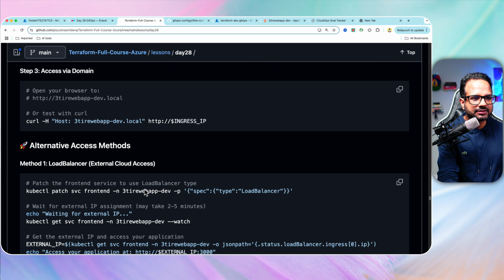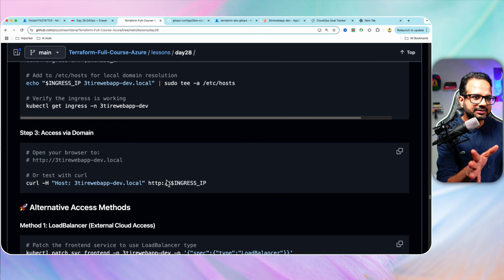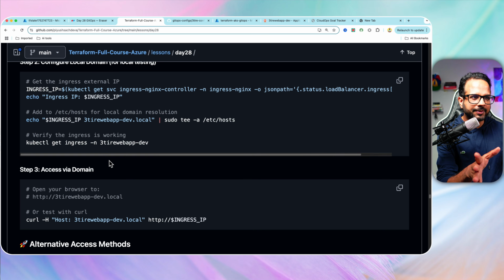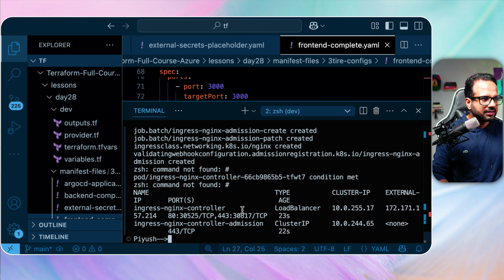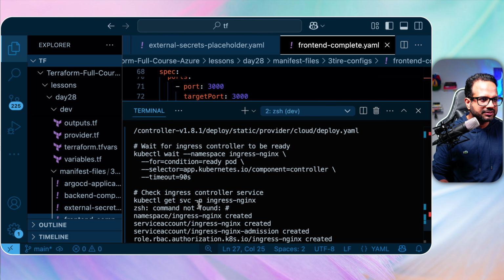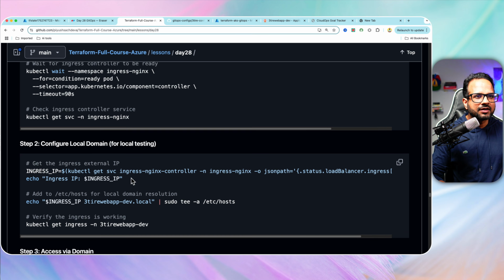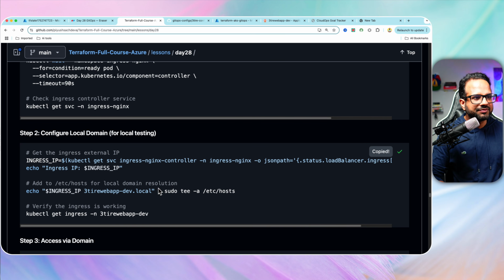Now, because we don't have a domain for the testing, let's configure this. I think it configured the domain because we ran the command. Yeah, so let's configure the local domain. What are we doing?